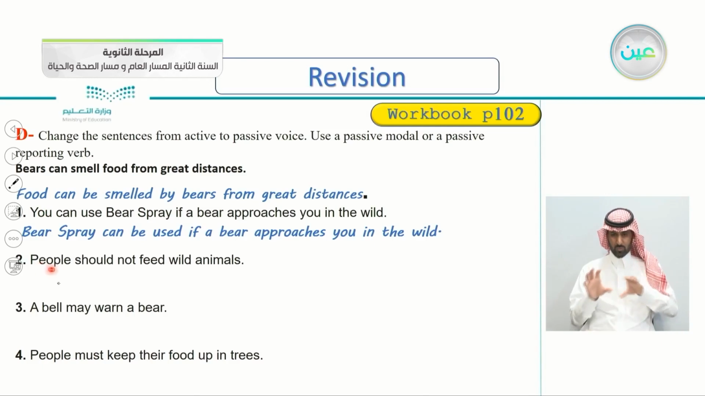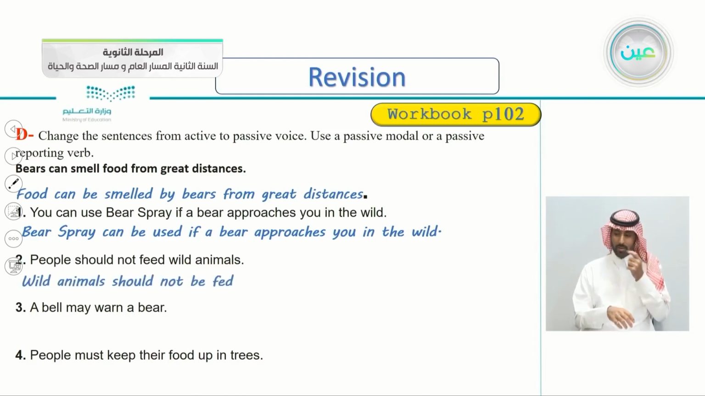So number two, people should not feed wild animals. People, this is the subject, should not feed wild animals. So wild animals here is, yes, the object. So how do we change it from active to passive? Very good. We say wild animals should not be fed. Wild animals should not be, and the past participle of the verb feed is fed. Should not be fed. Very good.